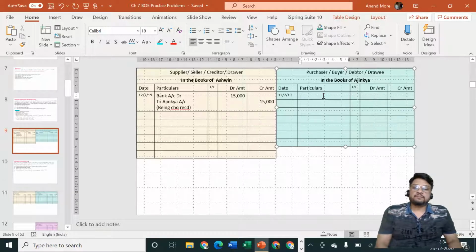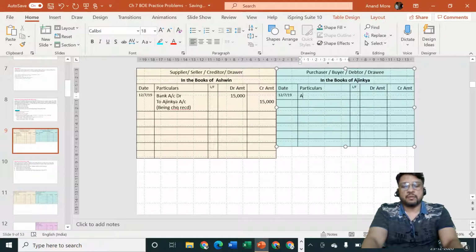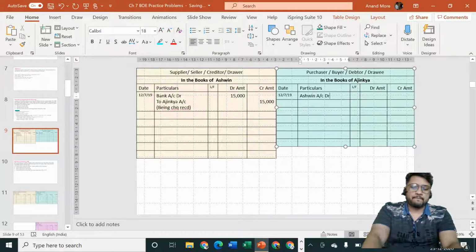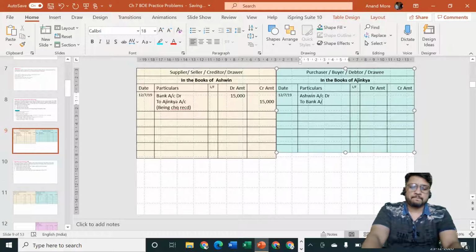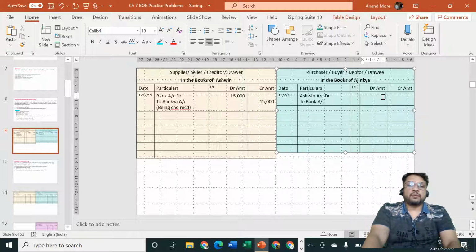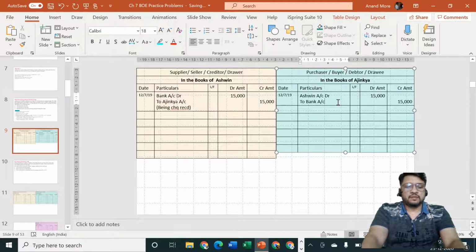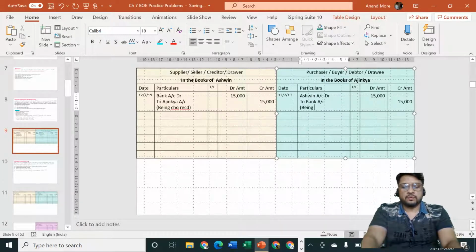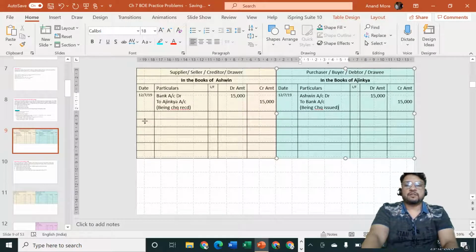So entry will be Ashwin's account debit to bank account. Amount is rupees how much? 15,000, being check issued, or you can say being check paid. That is also okay. Okay, so first transaction is over.